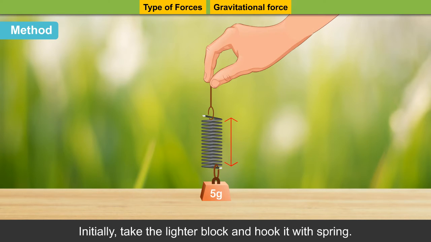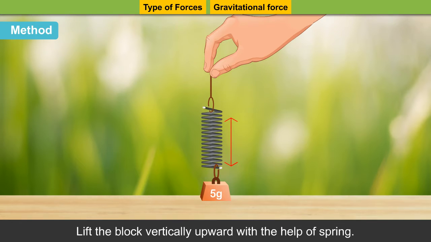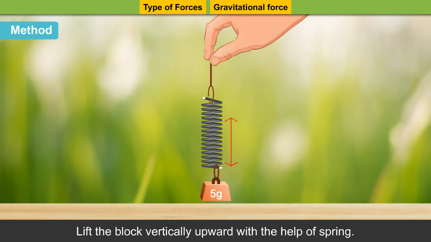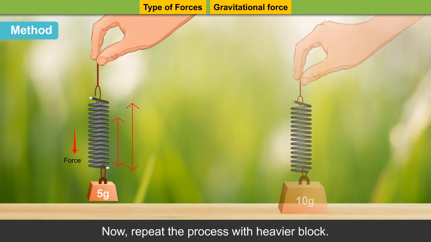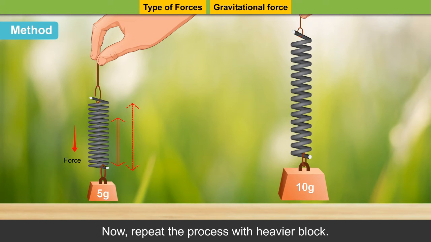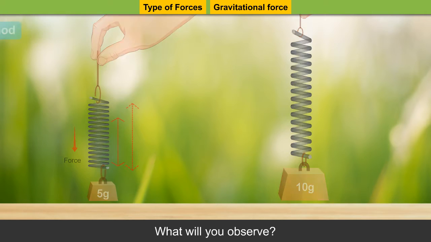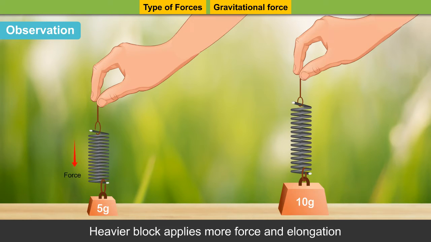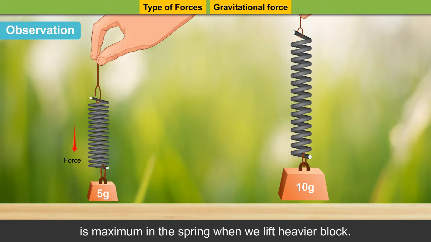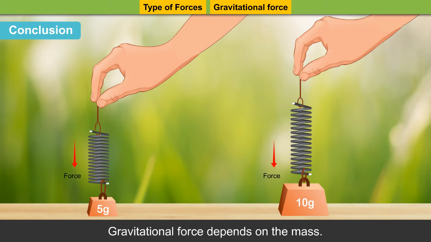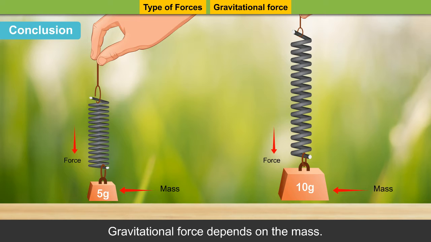Method. Initially, take the lighter block and hook it with the spring. Lift the block vertically upward with the help of the spring. Observe the elongation in the length of the spring and the force exerted by the block on your hand. Now repeat the process with the heavier block. What will you observe? Observation: the heavier block applies more force and elongation is maximum in the spring when we lift the heavier block. Conclusion: gravitational force depends on the mass.